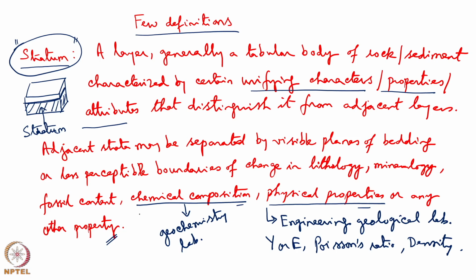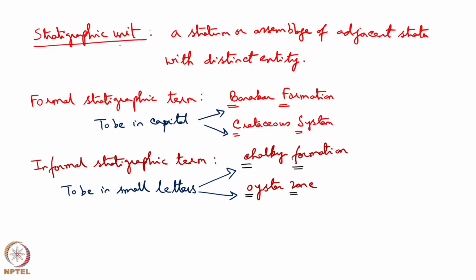In the geochronological studies, in the chronostratigraphic succession, we will be dealing with the chemical property of the rocks in terms of isotopes in more detail. What is a stratigraphic unit? It is a stratum or assemblage of adjacent strata with distinct entity. This is the most generalized definition. So, this stratigraphic unit, as I have been emphasizing, can be formation, the fundamental unit, group, supergroup, or member or bed. Some common property has to be there.